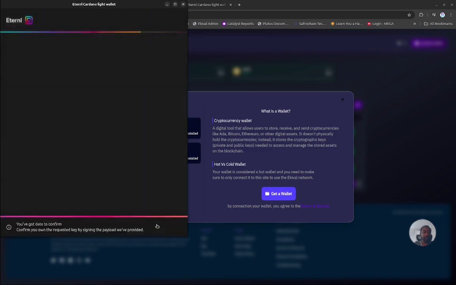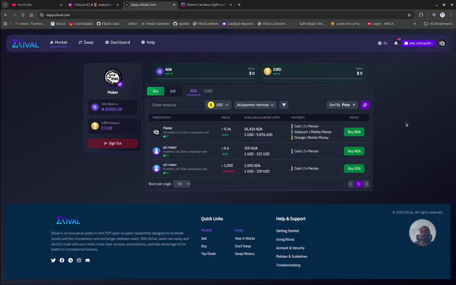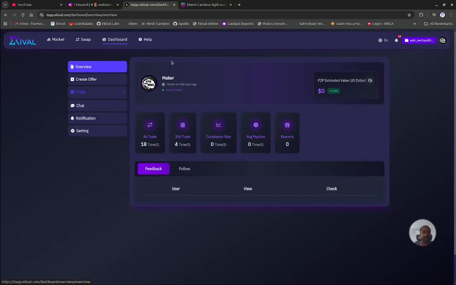Yes, so what you do, you send a payload and that connects you to the dApp. It's the way we connect on Cardano. And any wallet which is compatible will be shown and you'll be able to connect it as well. So from here, we can go to the dashboard.